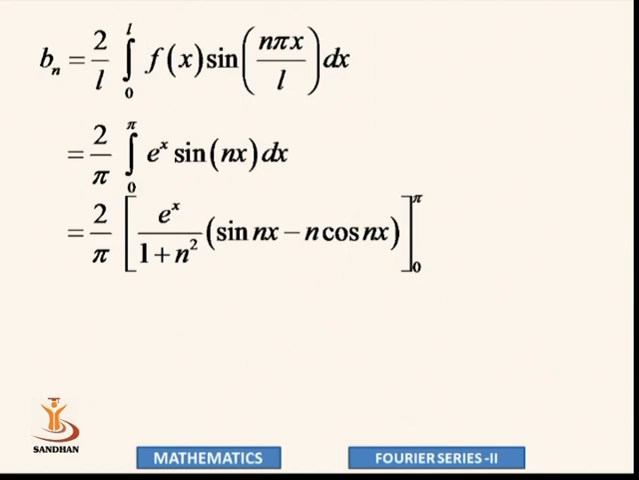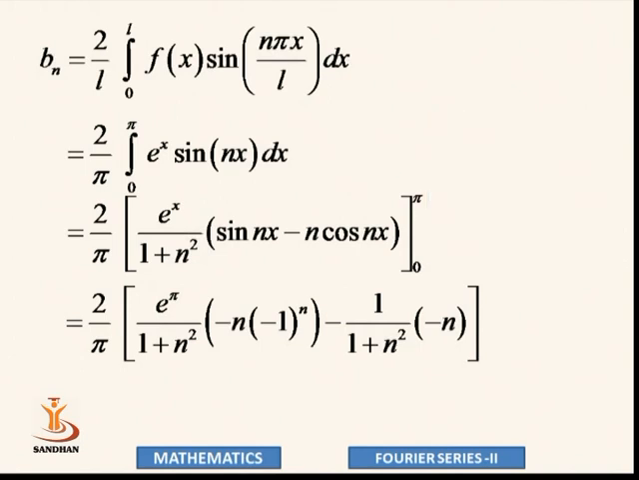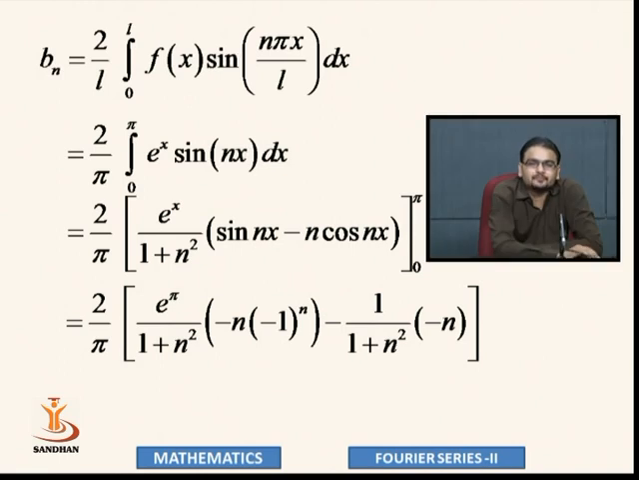So using this formula: 2 upon pi, e raised to x upon 1 plus n square, with a equal to 1, so 1 into sine nx, and b equal to n, so minus n cos nx, limit is 0 to pi. For upper limit pi, let's put its value: e to the power pi upon 1 plus n square. Sin n pi is 0, so minus n into cos n pi, which is (-1) raised to n.